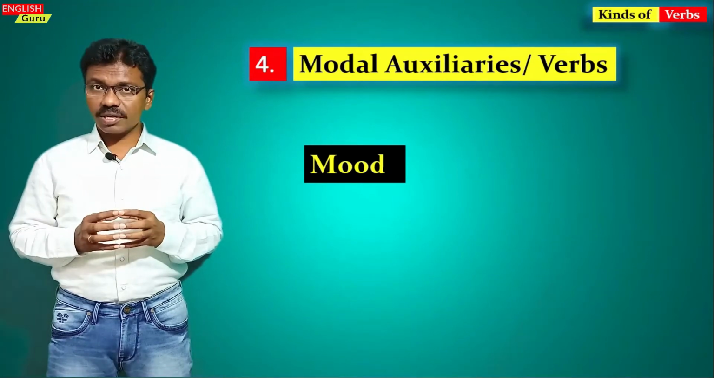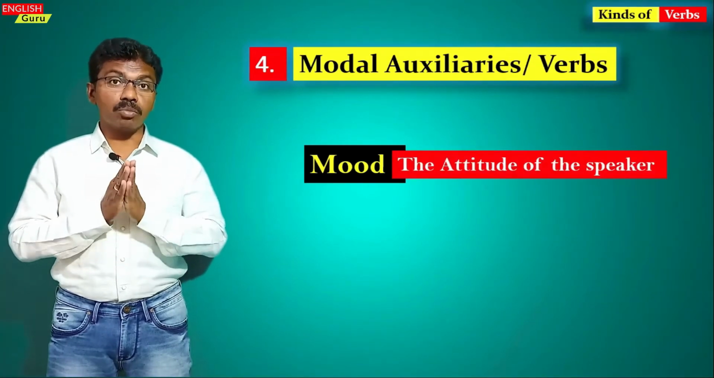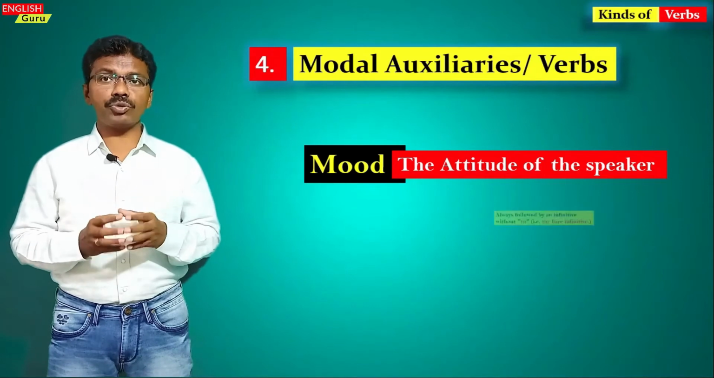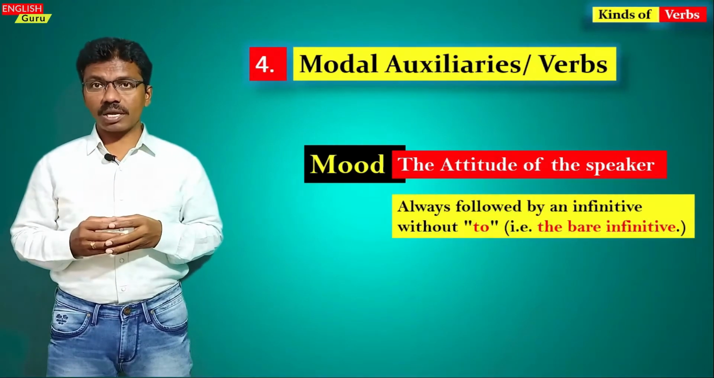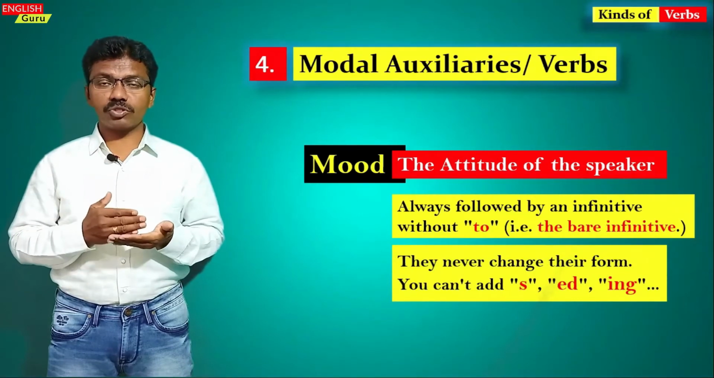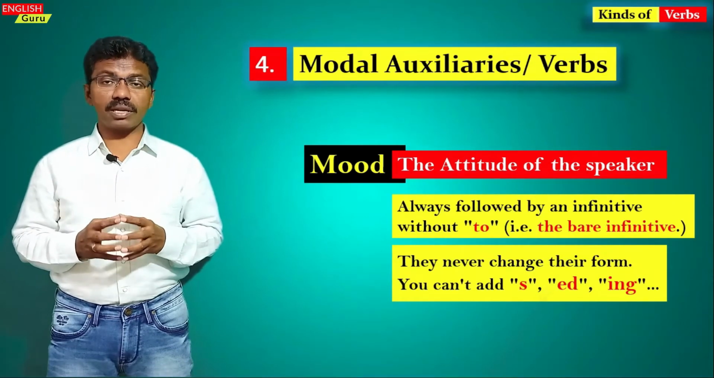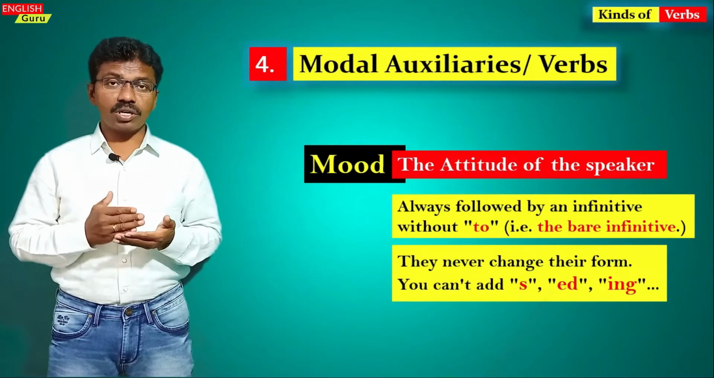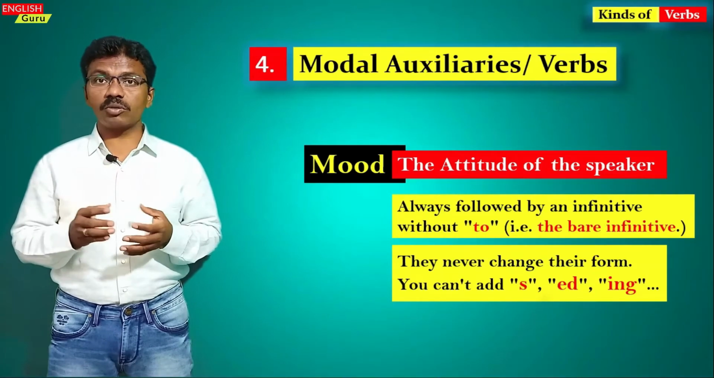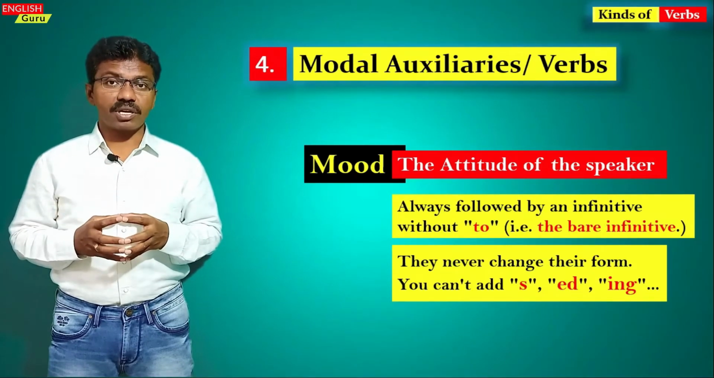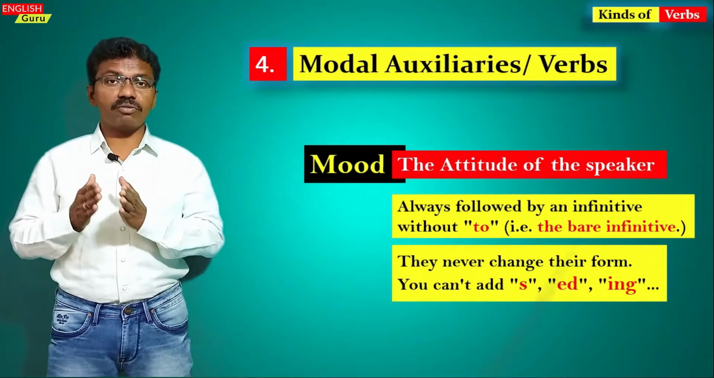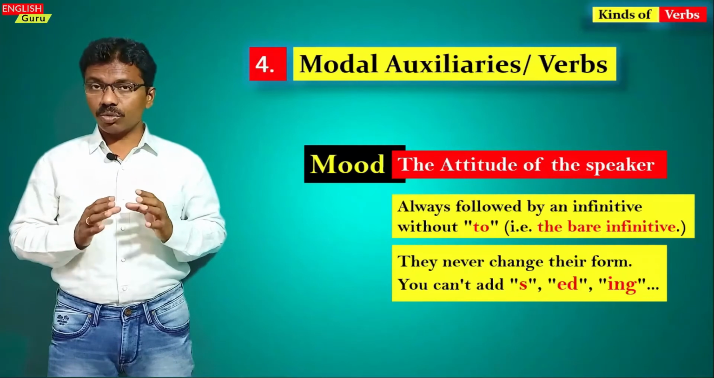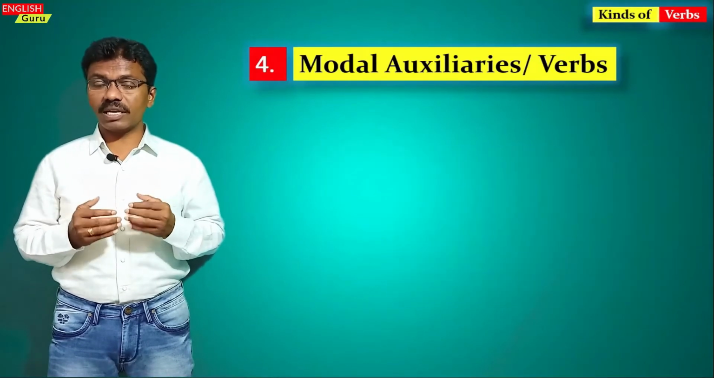So modal auxiliaries help us to tell the mood, that is the attitude of the speaker, and we cannot change the form of the modal auxiliaries like verb 1, verb 2, verb 3. They are always like that, and modal auxiliaries are always followed by a bare infinitive, without to, which means modal auxiliary plus verb 1. That is the rule that we should remember in the language.